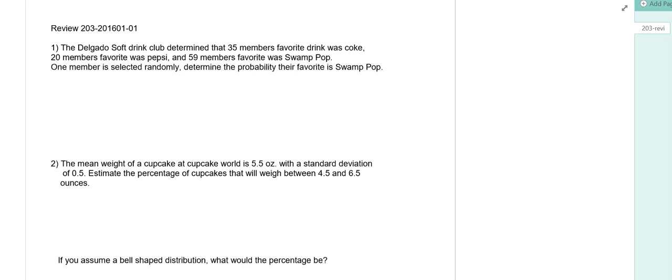Looking at the very first problem here, the Delgado Soft Drink Club has determined that 35 members' favorite drink was Coke, 20 members' favorite drink was Pepsi, and 59 members' favorite drink was Swamp Pop. One member is selected at random, and we want to know the probability their favorite drink is Swamp Pop.